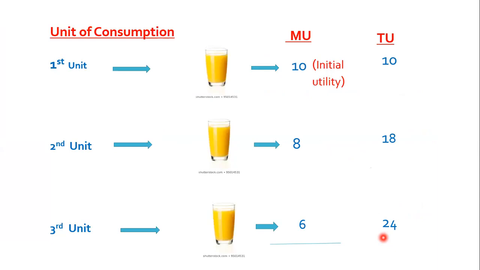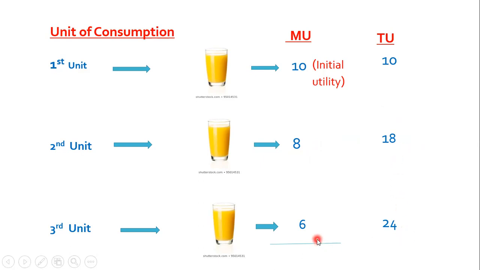Let me show you that again. Let us go to this example again. In the definition of marginal utility, just now I told that marginal utility is the change in total utilities. See, these are the total utility. So let us see the change. First unit total utility 10, second unit total utility 18. What is the change? From 10 to 18, change is 8. So 8 is the marginal utility. That means change in total utility is marginal utility. Again, total utility 18, total utility 24. So 18 and 24, what is the change?